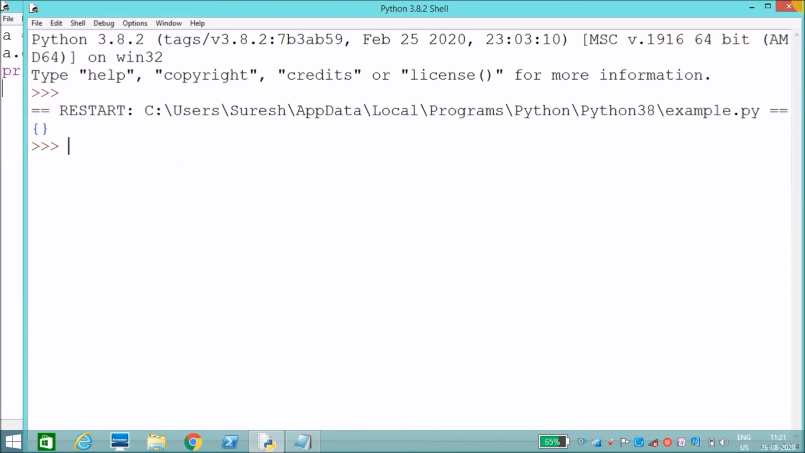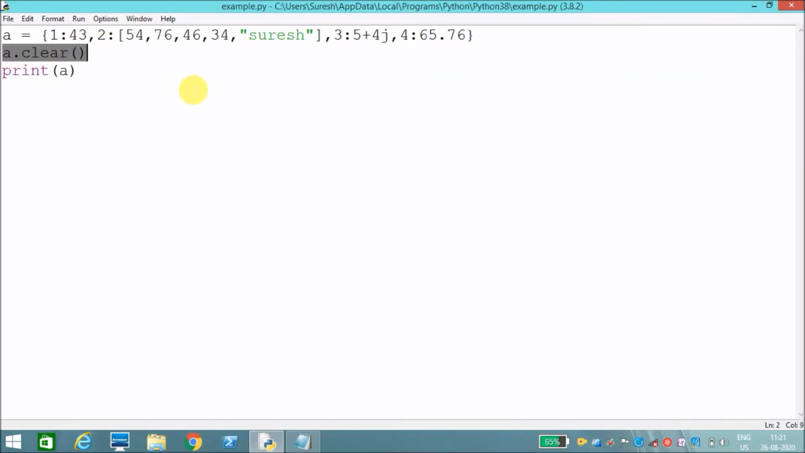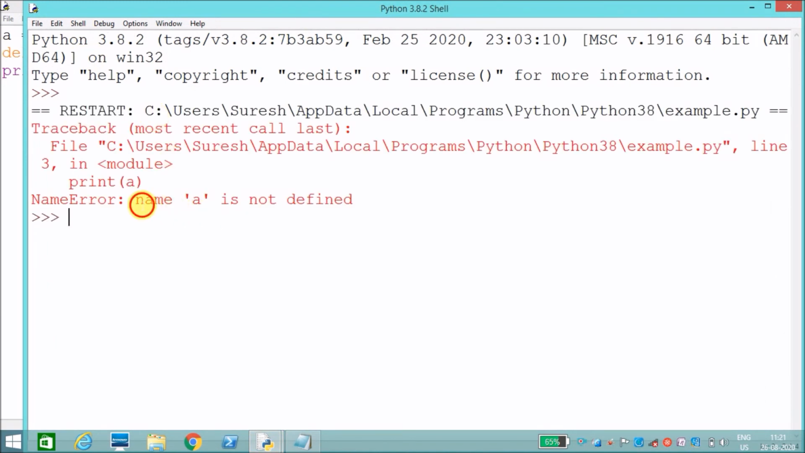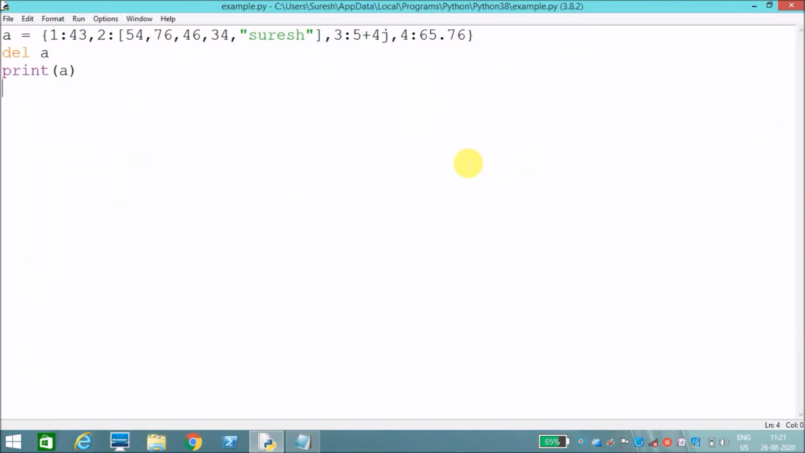And if you want to delete a dictionary, then use delete with the dictionary name. If I print a now, it will result in an error saying that name a is not defined, which means the dictionary is not there. Like that you can delete the dictionary.